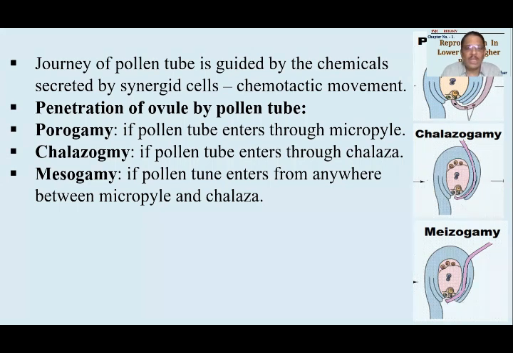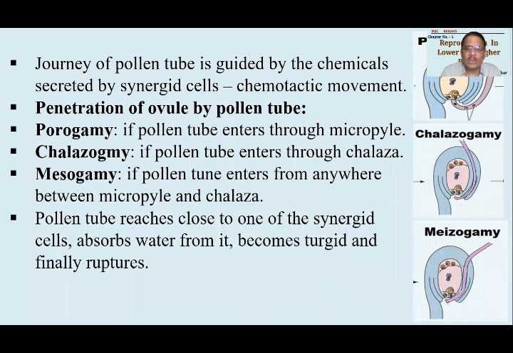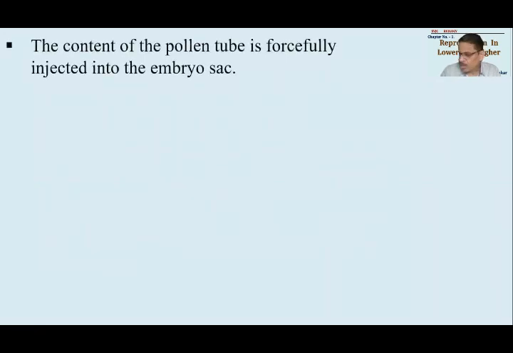So ultimately it will reach close to the egg apparatus. कहीं से भी अंदर आए, ovule में कहीं से भी घुसे, ultimately it has to reach very close to the egg apparatus. Egg apparatus has got synergid cells present over there. The pollen tube will absorb now water from synergid cells. Synergid cells में से पानी लेने की वजह से क्या हो जाएगा, ये थोड़ा सा turgid हो जाएगा, and then the pollen tube will become turgid and will open when it comes in contact with that of synergid cells.